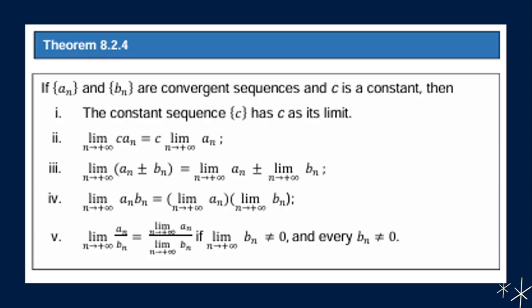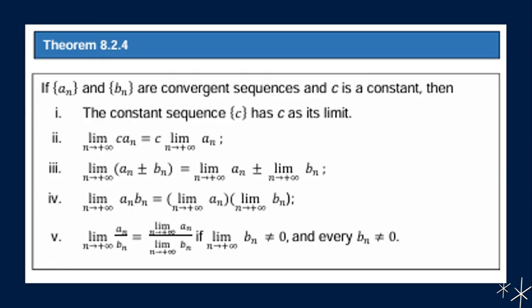If a sub n and b sub n are convergent sequences and c is a constant, then first, the constant sequence c has c as its limit, and the limit of the product of c and a sub n as n approaches positive infinity is equal to c times the limit of a sub n as n approaches positive infinity.